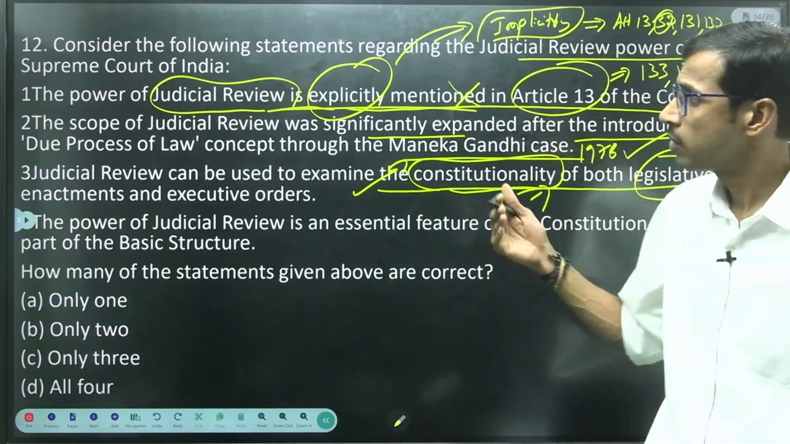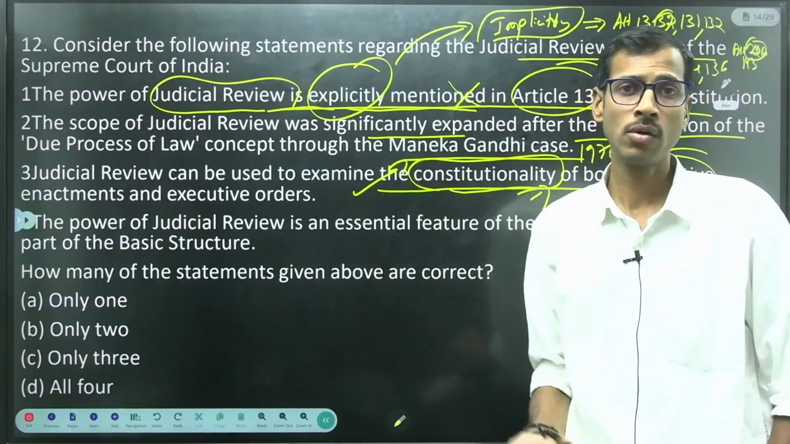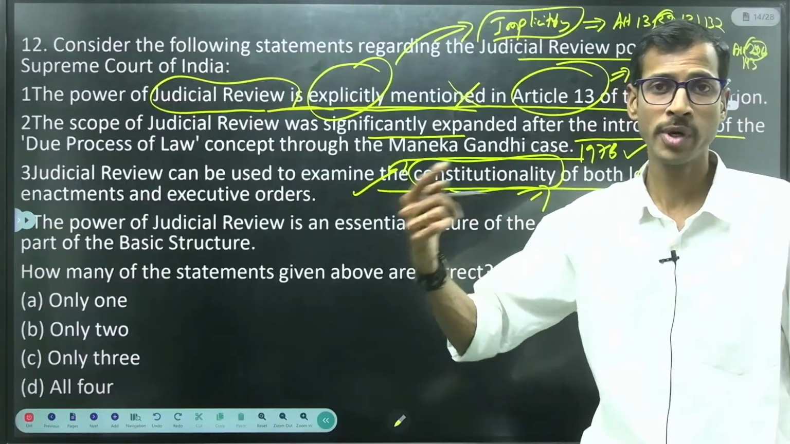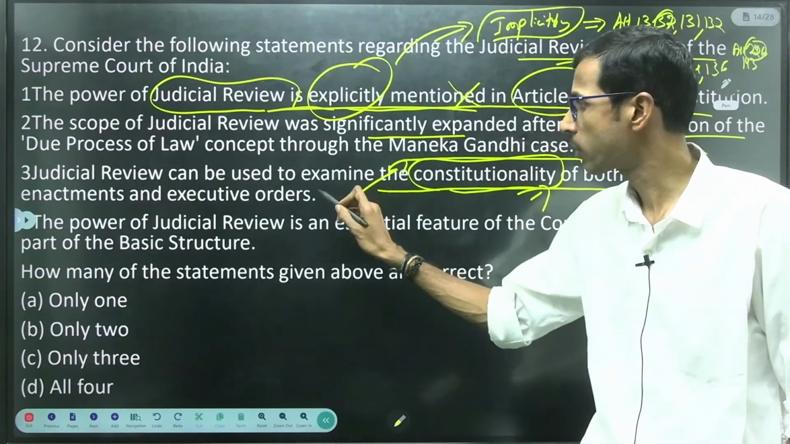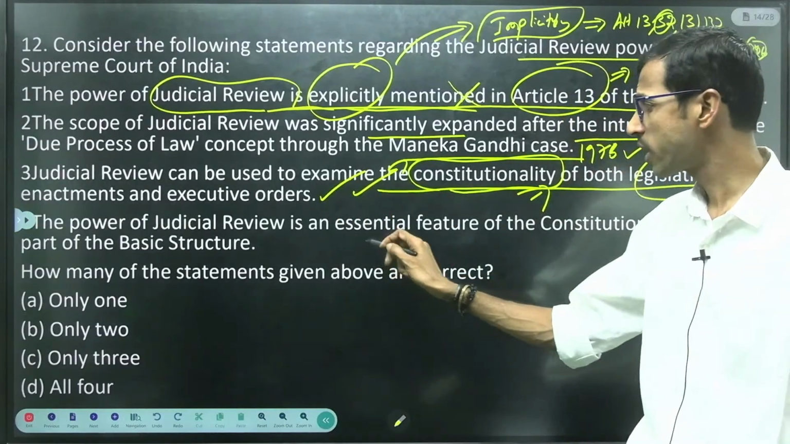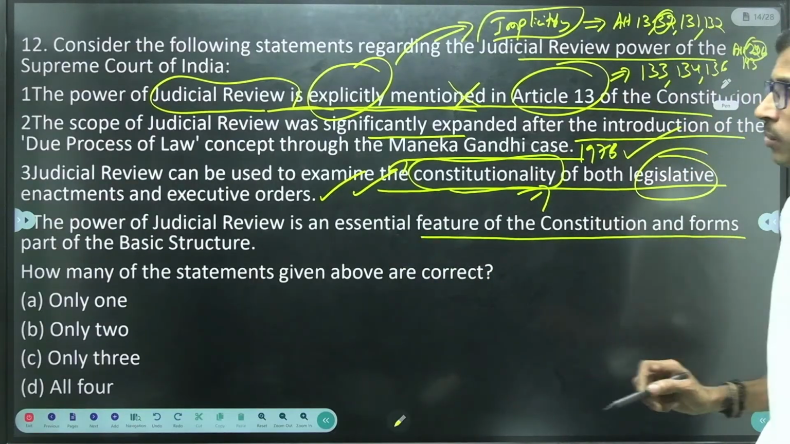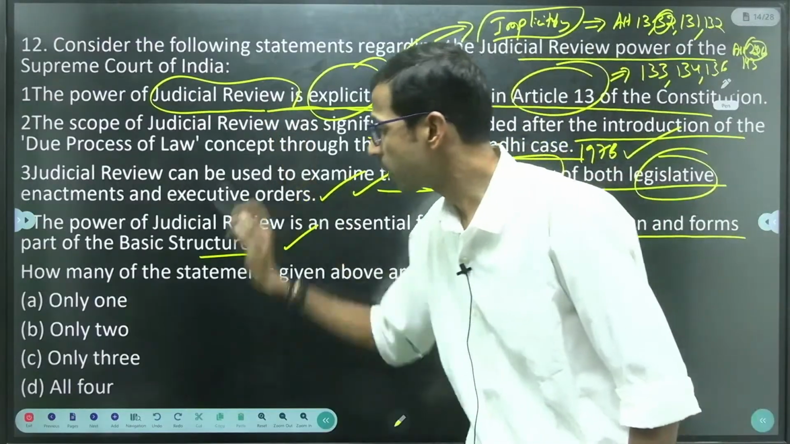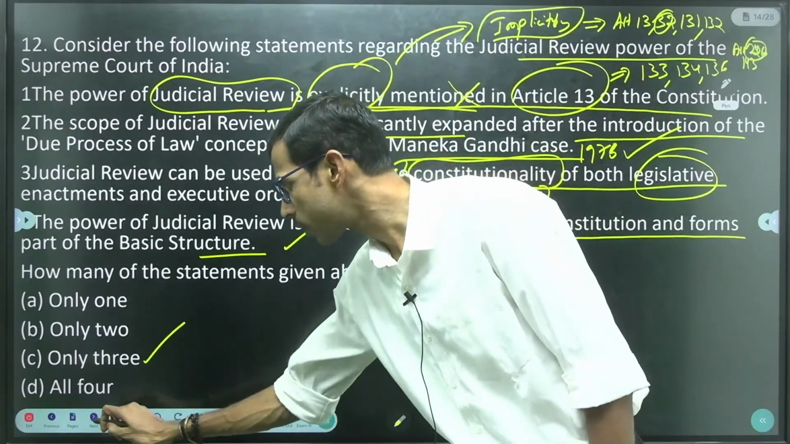So if they are violating any constitutional provisions, the judiciary will intervene and interpret them as unconstitutional, right? So the power of judicial review is an essential feature of the Constitution and forms part of the basic structure. This is also correct, right? So only one is wrong, only three are correct.